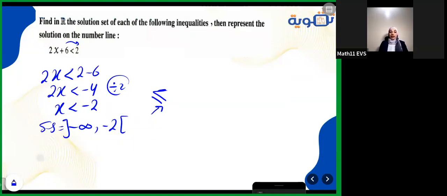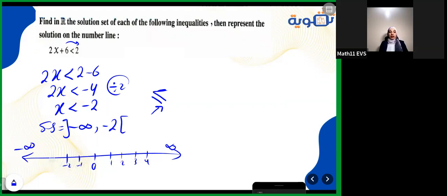It will be open. Representing this using the number line 0, 1, 2, 3, and so on. It's infinity, negative infinity, -1, -2, -3, and so on here. I started from -2 here to the smaller numbers here. It will be open and -infinity. This is the representing of this solution set on the number line.